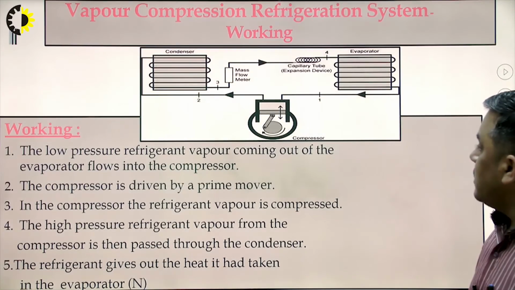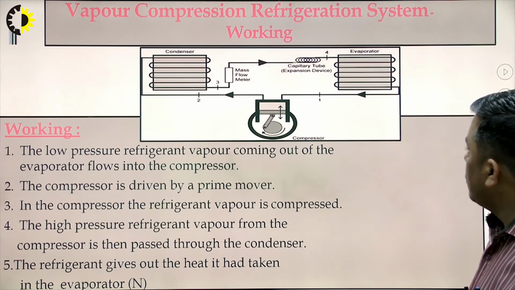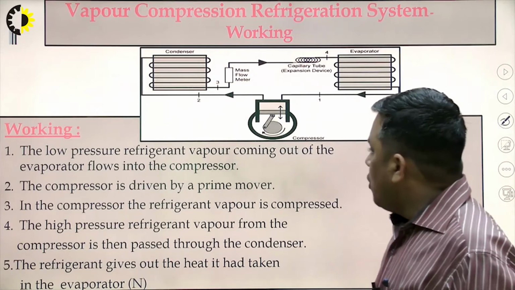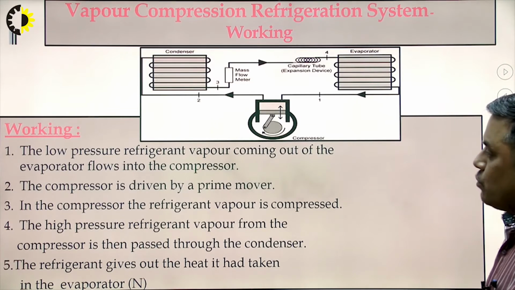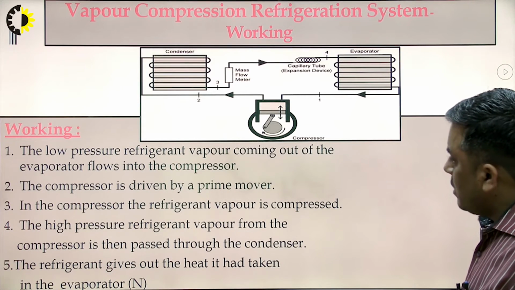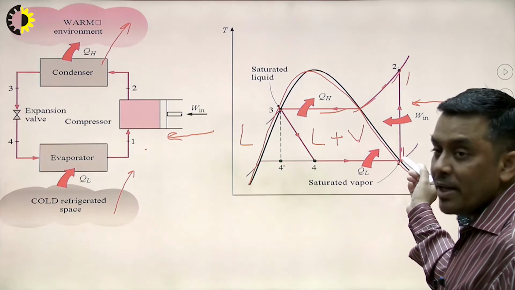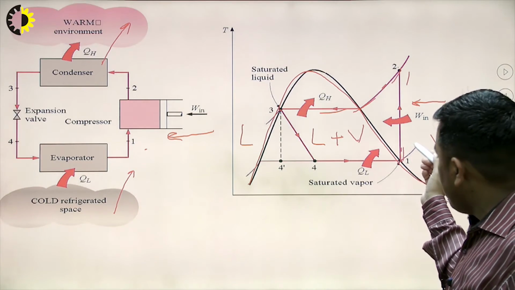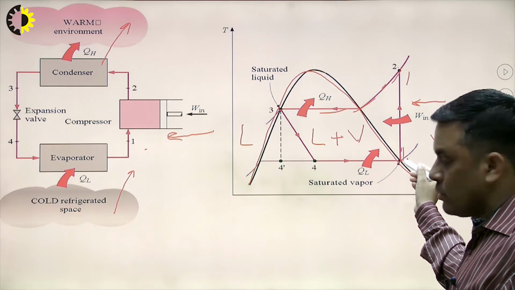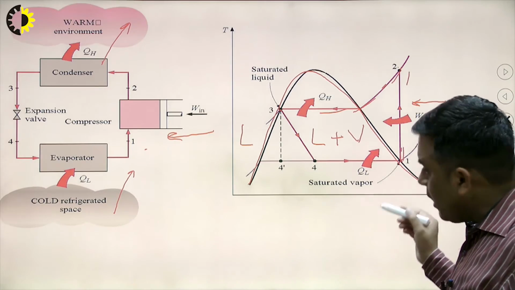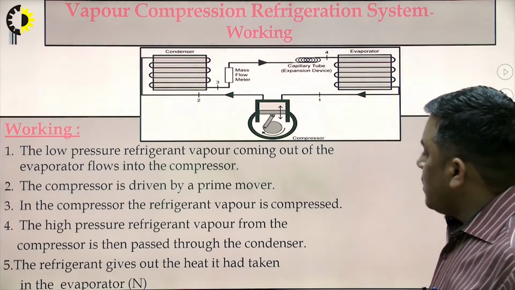Here we can see the working also. The diagram is the same, point by point I can read out. The low pressure refrigerant vapor coming out of the evaporator flows into the compressor. Yes, at this point the pressure is low. So this low pressure vapor refrigerant, completely vapor at this point, is coming into the compressor. What is happening in the compressor?